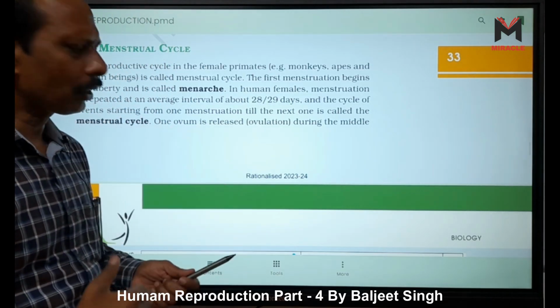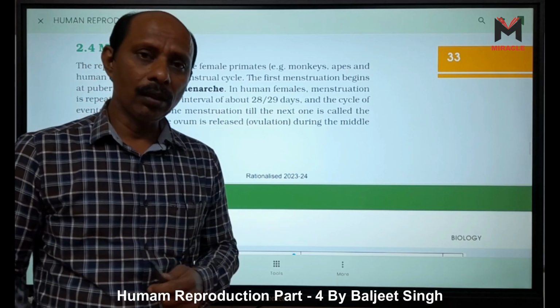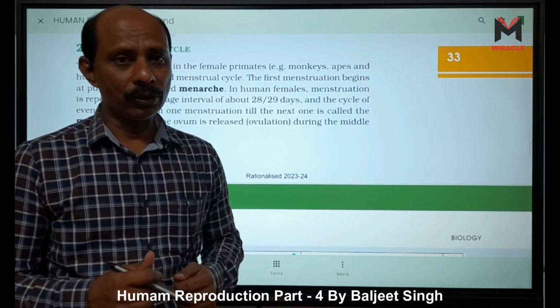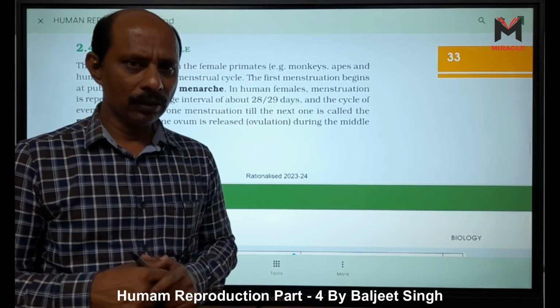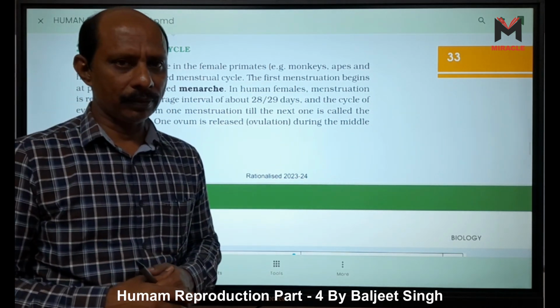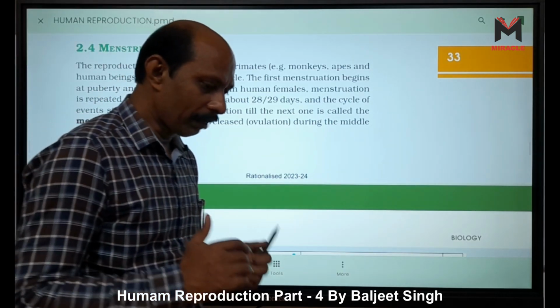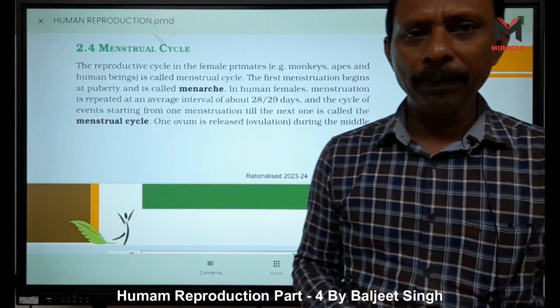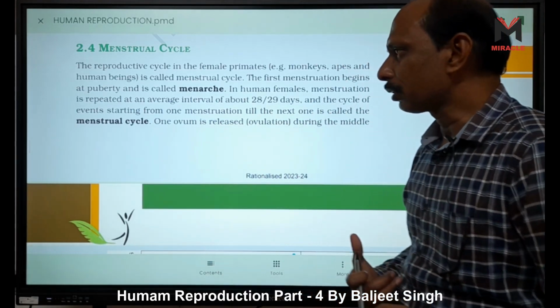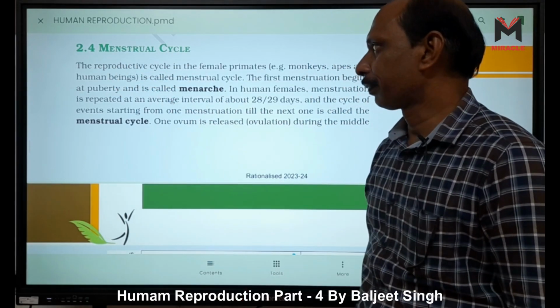Another thing I tell you here, estrous cycle and menstrual cycle. Estrous cycle is for seasonal breeders like cow and buffaloes. But primates, meaning monkey, ape, and humans, show monthly cycles, that is, the menstrual cycle.